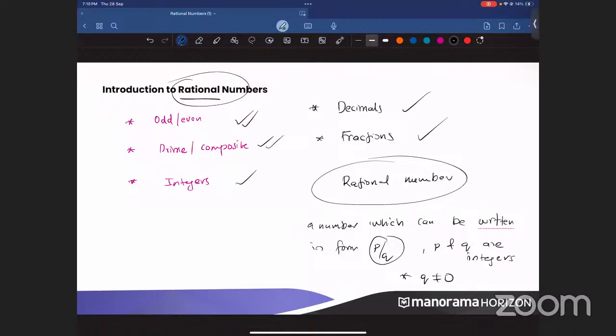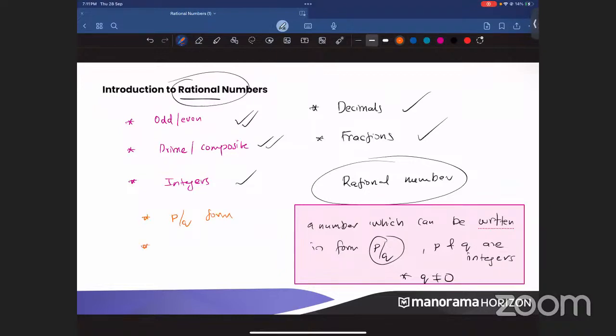Okay. So what I was telling was any number that can be written in the form p by q, and p and q are what? Integers, and q not equal to 0. So there are three things. What is the first thing? To be a rational number, it should be of what form? P by q form. Second thing is, the p and q should be what? Integers. That is the second main thing. And what is the last one? The denominator should not be equal to 0. Q not equal to 0. Only if these three conditions are satisfied, you can call a number as what number? A rational number.